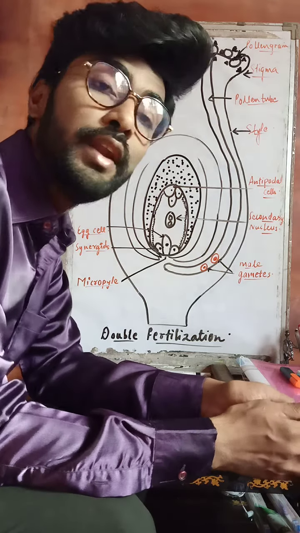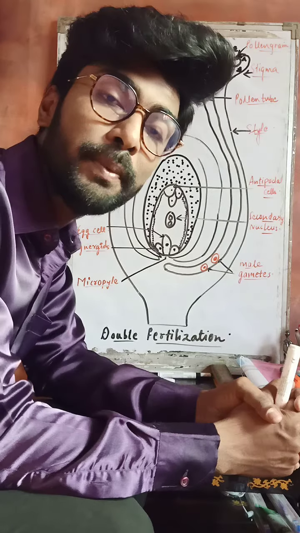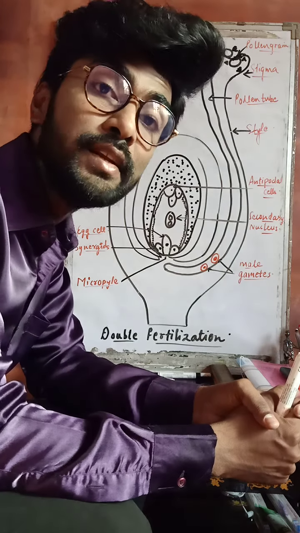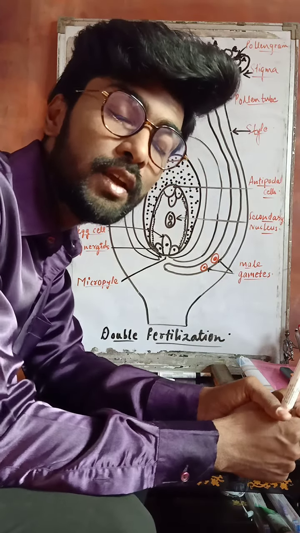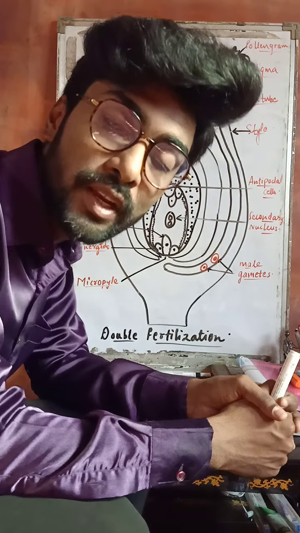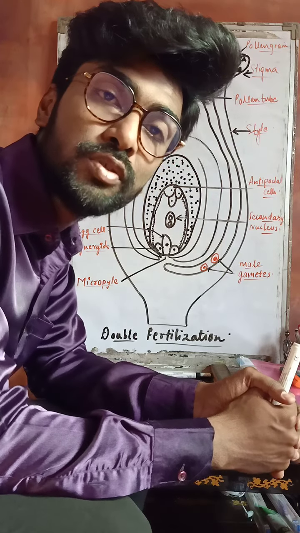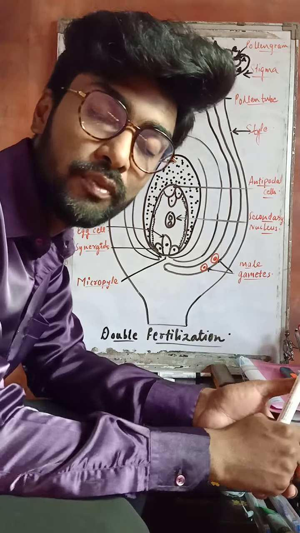Now this double fertilization was discovered for the very first time by the scientist Nawaschin in Lilium martagon. Lilium martagon is a flowering plant, and in it double fertilization was studied for the very first time. So let's start the mechanism of double fertilization.